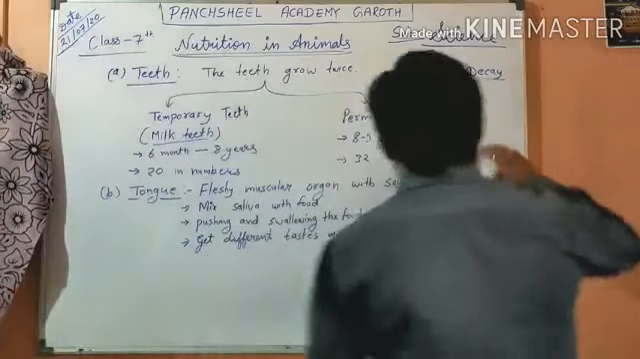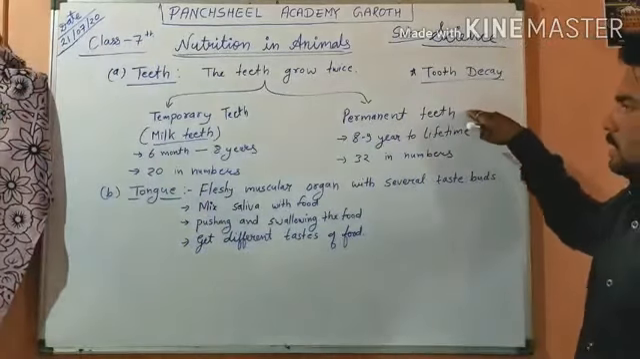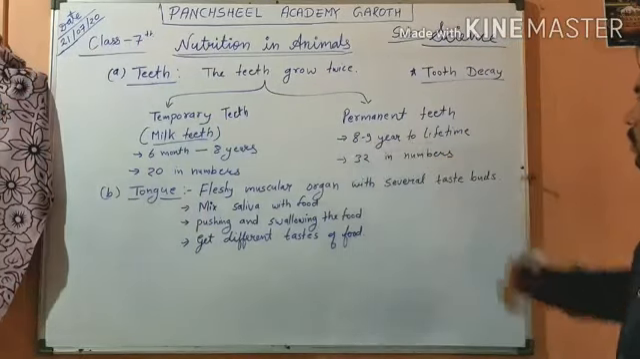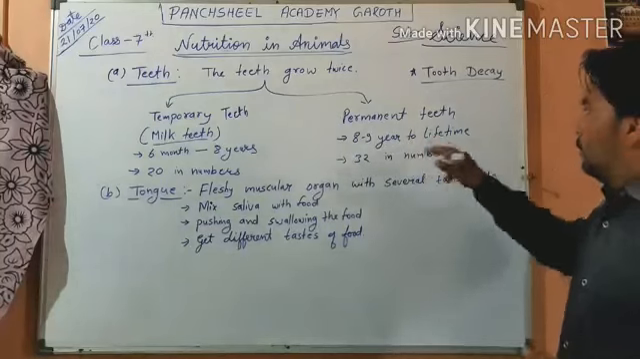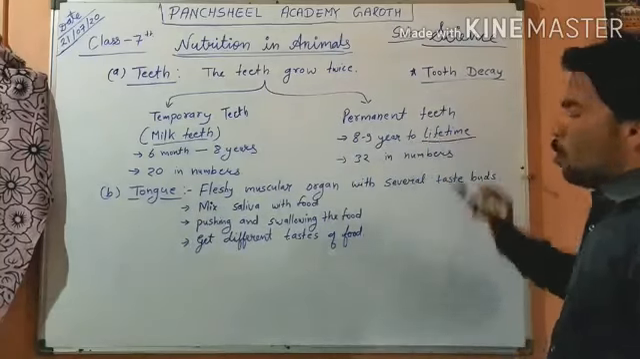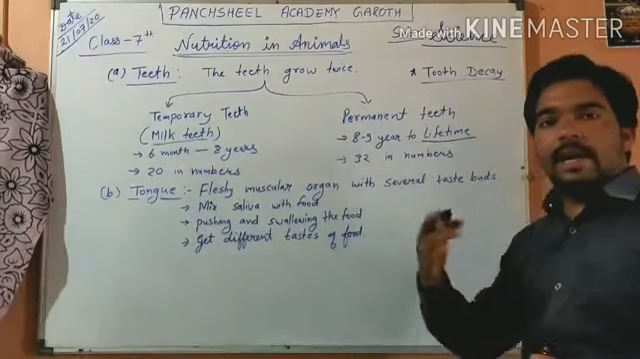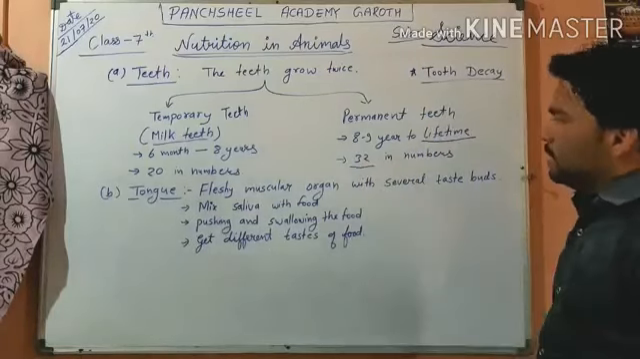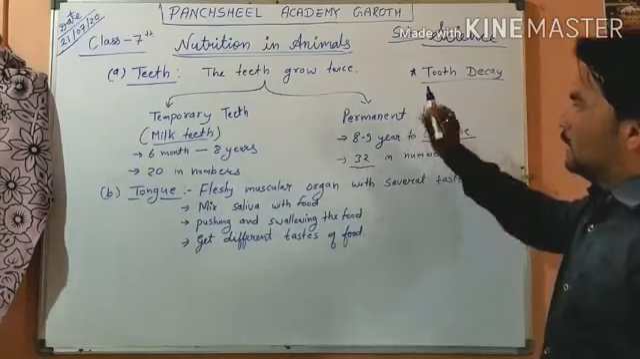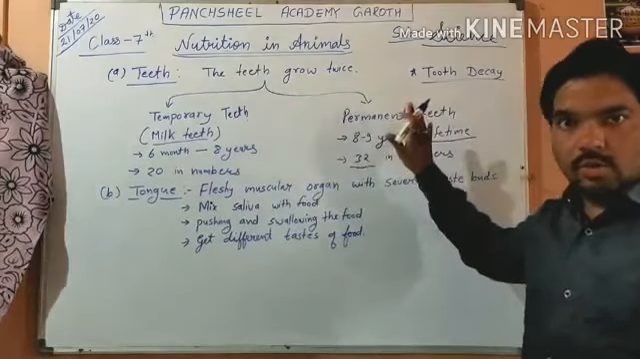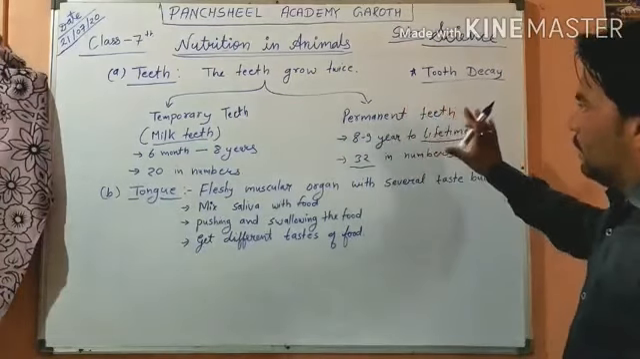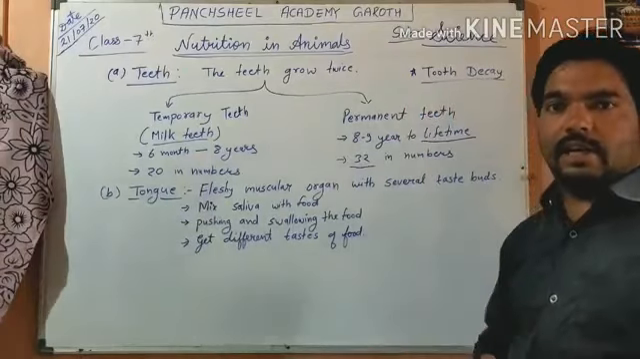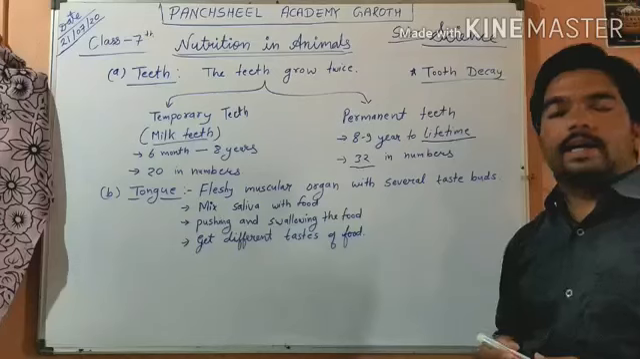But permanent teeth arrive at 8 to 9 years, and last until old age, or we can say for a lifetime. These are 32 in number. This is permanent teeth. These are strong teeth. Once we lose permanent teeth, they will never regrow. We must then have artificial teeth.